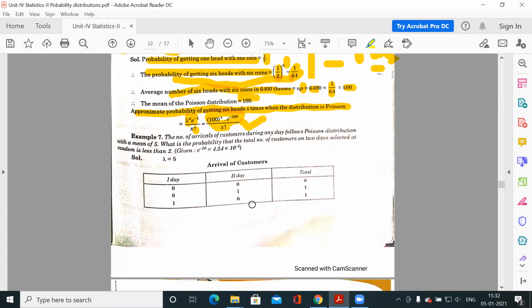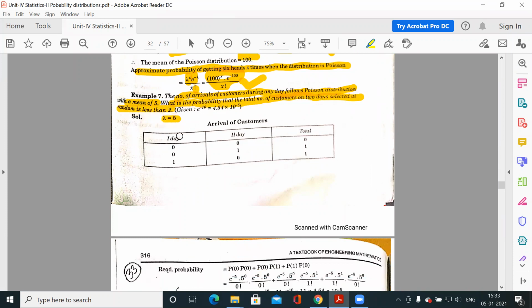Now again, the number of arrivals of customers during one day follows a Poisson distribution with a mean of 5. What is the probability that the total number of customers on 2 days selected at random is less than 2? So lambda is 5 because this is your mean. So this is lambda, and you have to calculate the probability that the total number of customers on 2 days selected at random is less than 2.